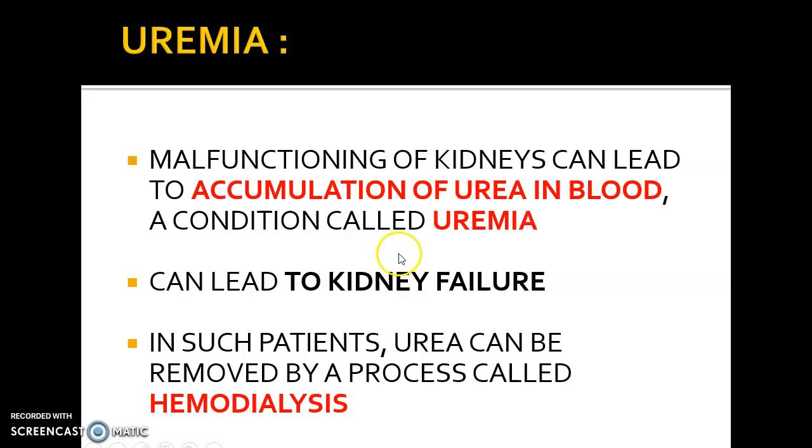Then it results in a condition called uremia, and this condition can actually lead to kidney failure, and in such patients urea can be removed by a process called dialysis, or hemodialysis. So what is the symptom observed in uremia? There is accumulation of urea in the blood.